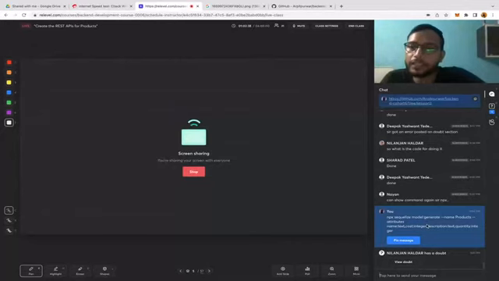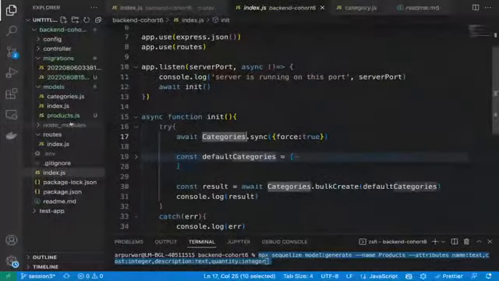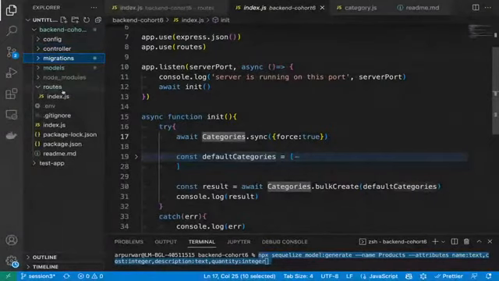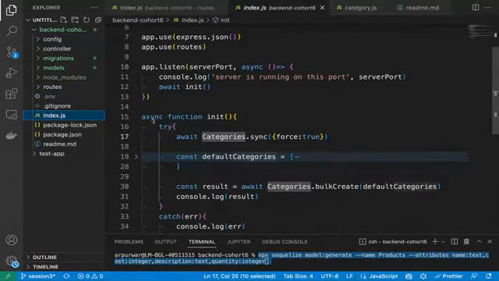So there in the root index.js, some people can be confused that there is also an index.js under the model folder, in the controller also, not in the controller. In the routes also we have index.js. No guys, I am only talking about the root folder index.js. This is the main file.